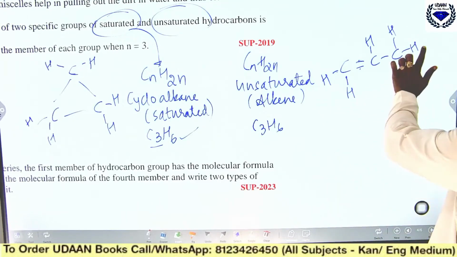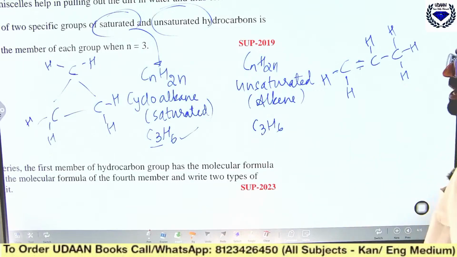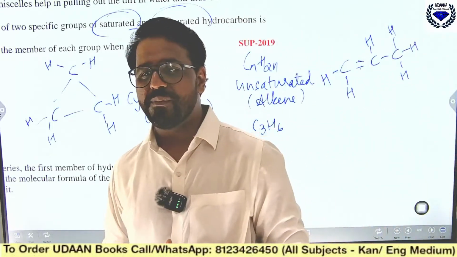See, 1, 2, 3, 4, 5, 6. 6 hydrogen and 3 carbon. Like this, you should be able and capable to draw.